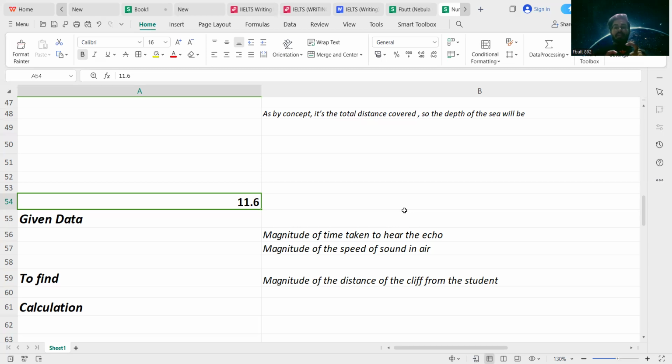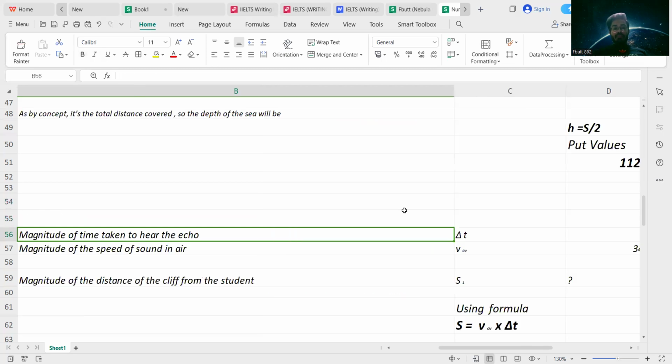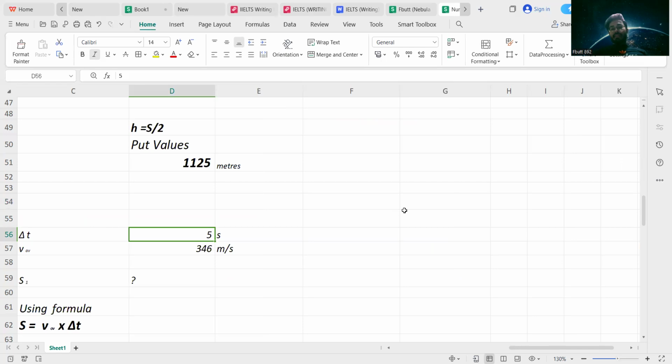So that particular numerical is a reflection of the previous numerical 11.5, which you have done successfully. The magnitude of the time taken to hear the echo is Δt, equivalent to 5 seconds. That is the total time taken by the sound waves to travel from the student towards the cliff and, after hitting the cliff, bounce back towards the student.